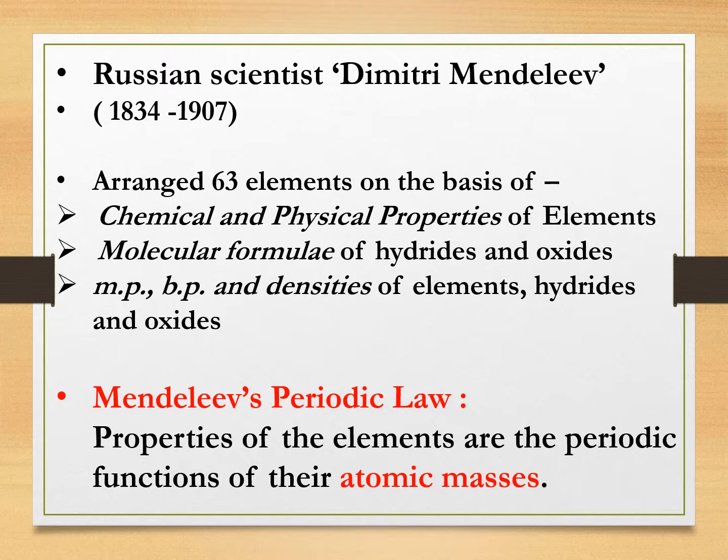Russian scientist Dmitry Mendeleev prepared separate cards for different elements known at that time and arranged them as per similarities in their properties. He arranged 63 elements known at that time on the basis of chemical and physical properties like molecular formulae of their hydrides and oxides, melting points, boiling points, densities of elements, hydrides and oxides. He found that the elements with similar properties repeat after a definite interval. He stated his law as: properties of the elements are periodic functions of their atomic masses.